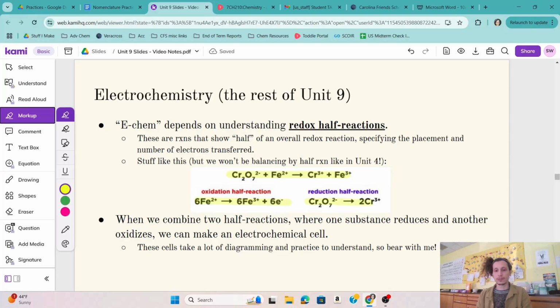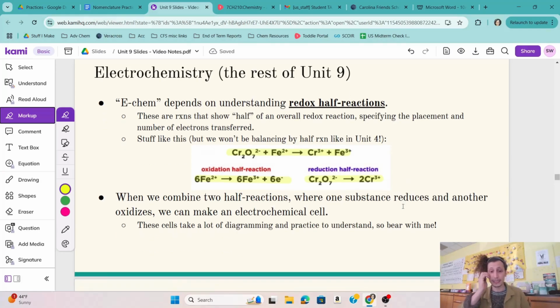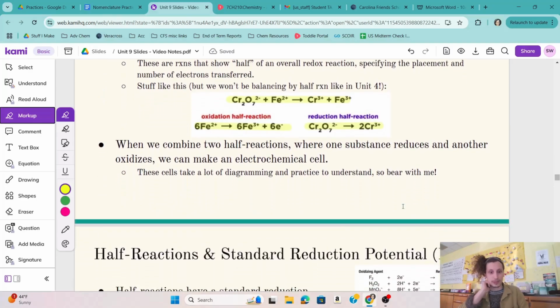Whereas how is the dichromate polyatomic turning into a chromium 3 plus, right? And this isn't a complete question. There's not electrons shown for the reduction, but you get the idea. So again, when we combine a reduction and an oxidation half reaction, we get this flow of electrons that can allow us to see the flow of electricity.